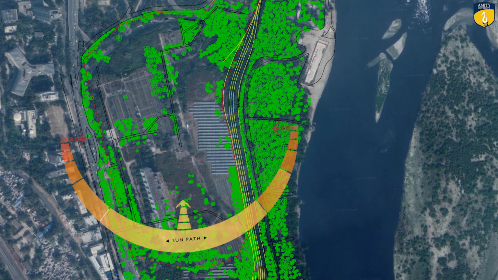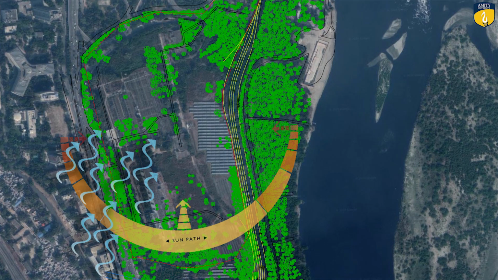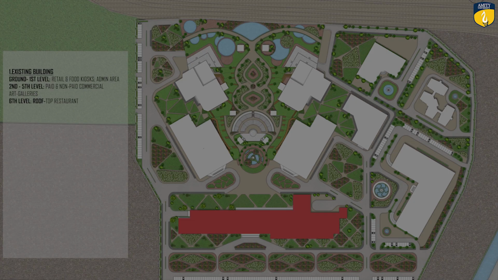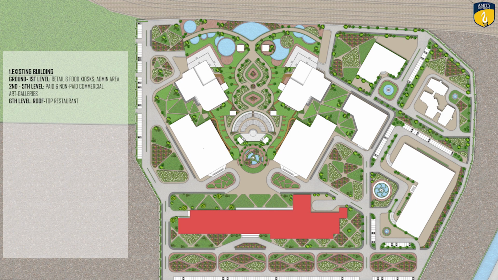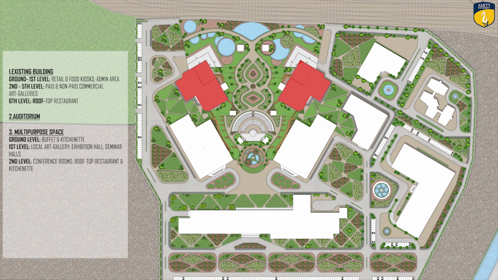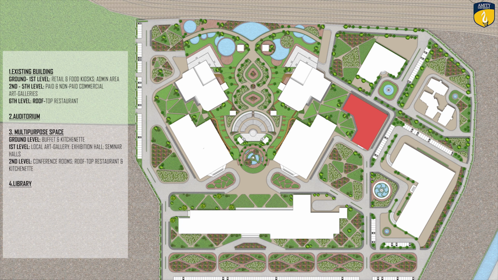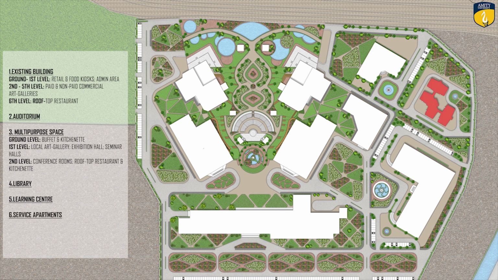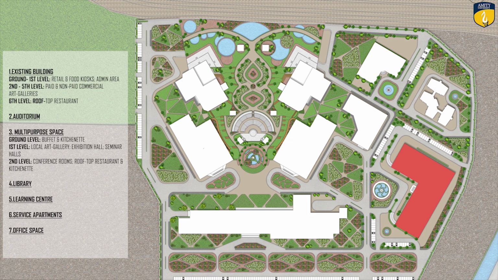Diagram showing sun path and wind direction. Site plan. Existing building. Auditorium. Multipurpose space. Library. Learning center. Service apartment. Office complex.